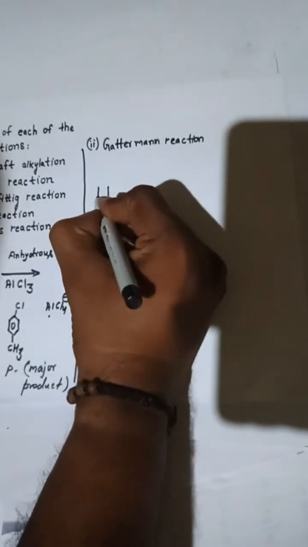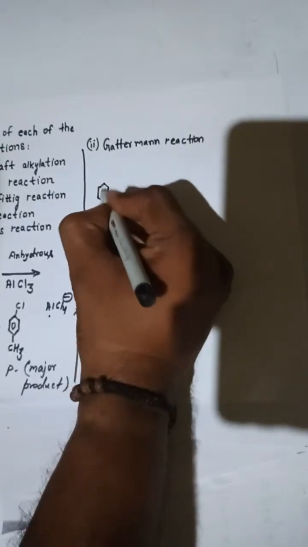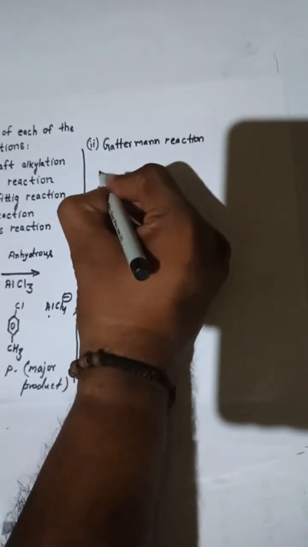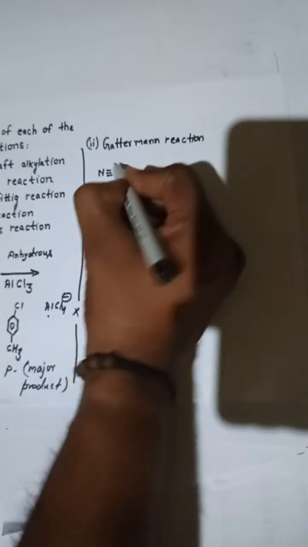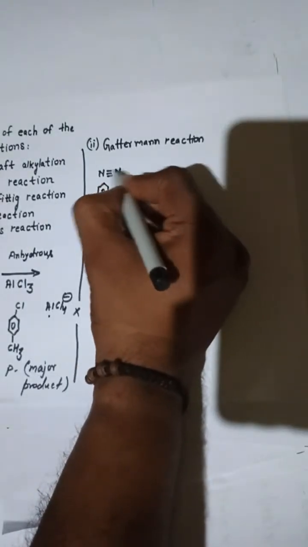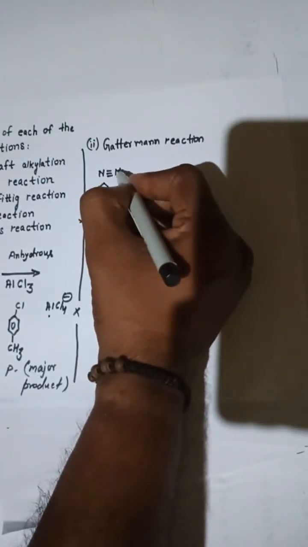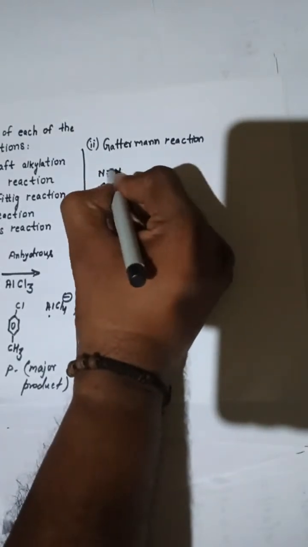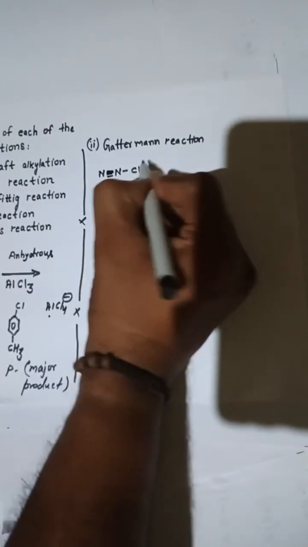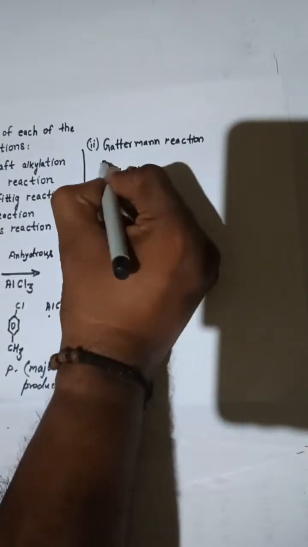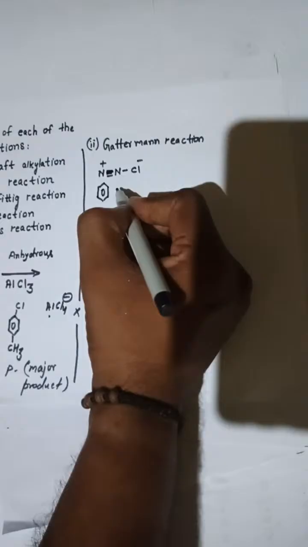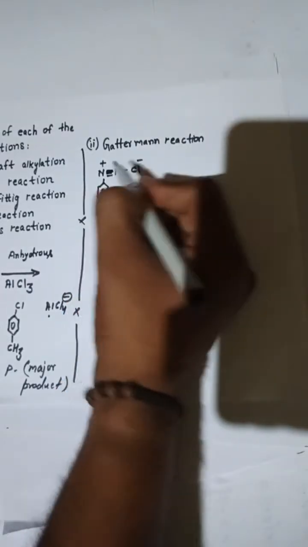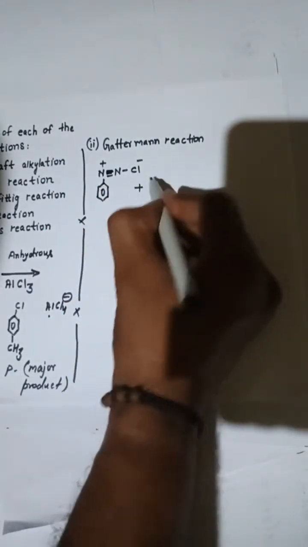So here we have this one, and then N2Cl. If Cl will be there, then we have one positive sign here, one negative here. So this one is benzene diazonium chloride, you can see over here.